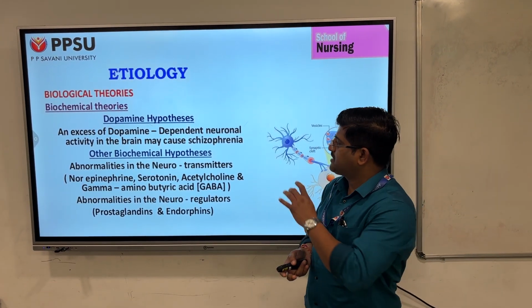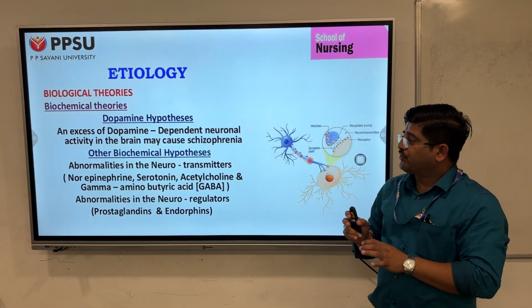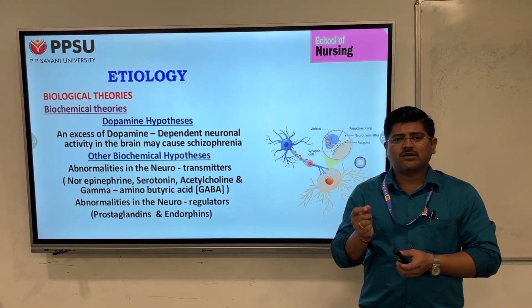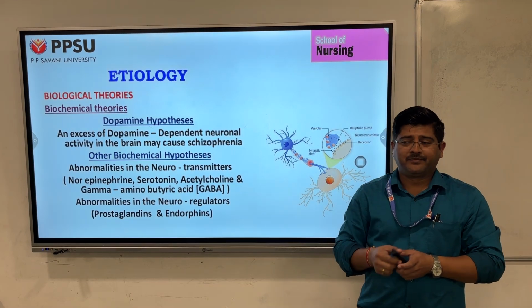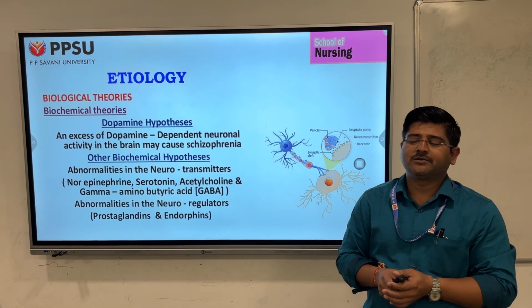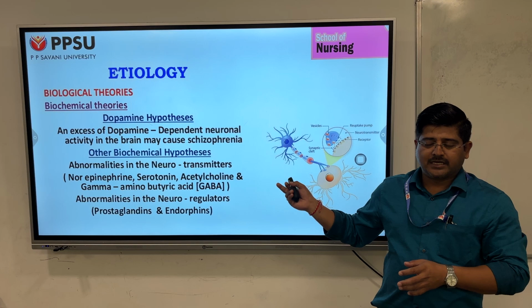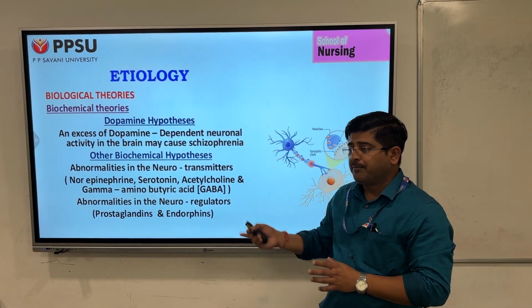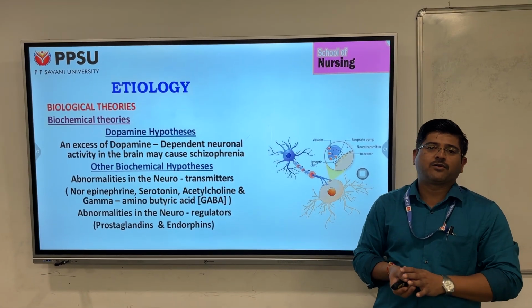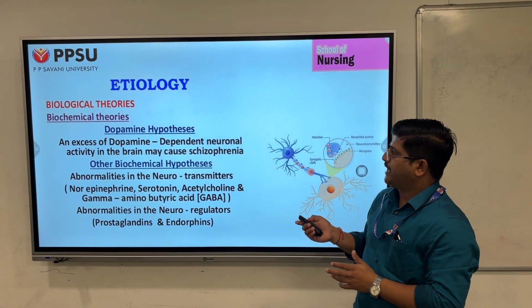So the dopamine hypothesis is majorly what the talk is here: there is an excess amount of dopamine dependent neuronal activity which leads to schizophrenia. So the major neurochemical cause is dopamine, and not only dopamine, certain other neurotransmitters responsible for causing schizophrenia are norepinephrine, serotonin, acetylcholine, gamma aminobutyric acid, that is GABA, and abnormalities in the neuroregulators such as prostaglandins and endorphin are also responsible for causing schizophrenia. So these are the biochemical theories which cause schizophrenia.